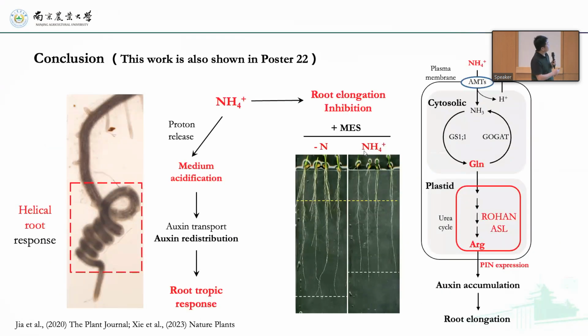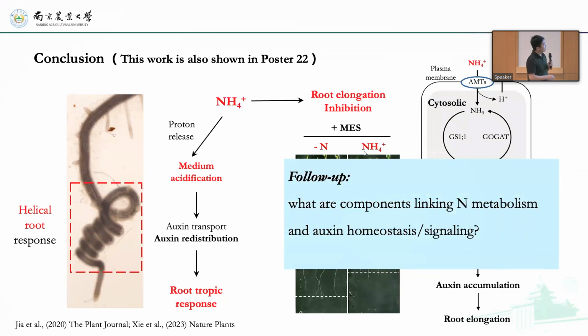To make a conclusion, in addition to the known root response, we also found a new mechanism for root elongation inhibition by ammonium. We found that nitrogen assimilation also becomes very important to regulate the root response to ammonium. But what components link nitrogen metabolism to auxin homeostasis or signaling remains unclear. So now we are working on this project.